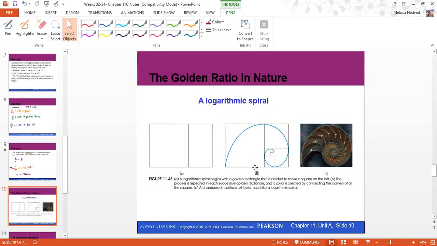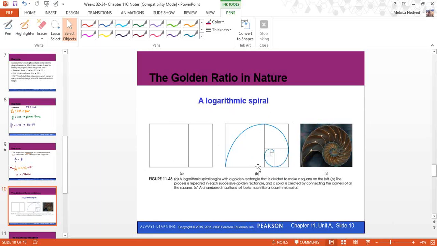You can see here on the far right that the shell we find in nature actually follows that exact logarithmic spiral. So we see these things pop up all over the place, things that we don't have a hand in, things that occur naturally, which I think is just really neat.